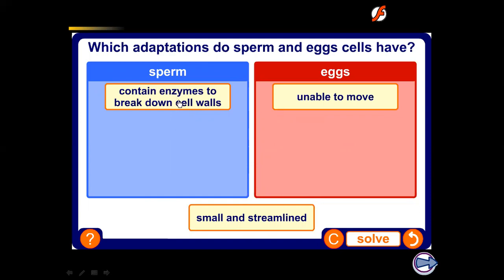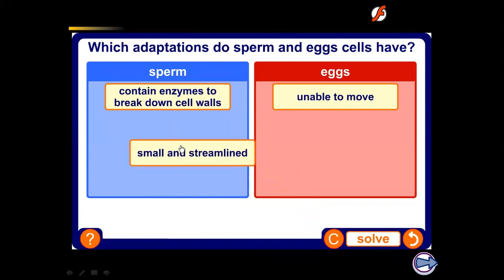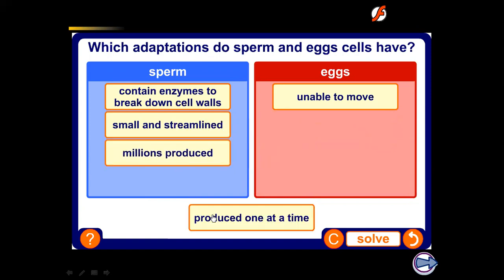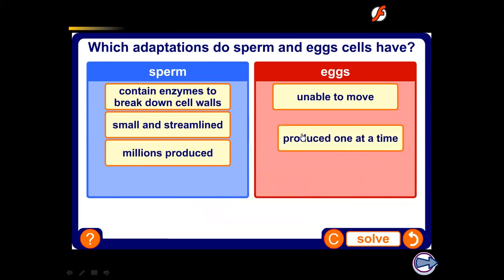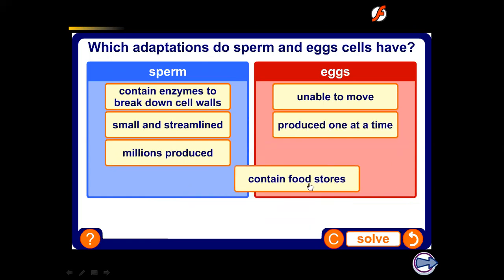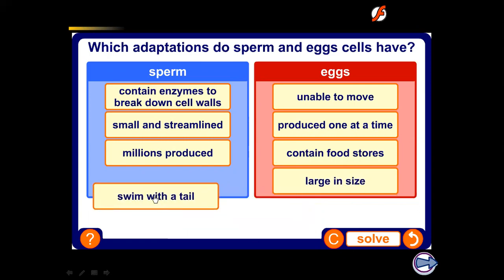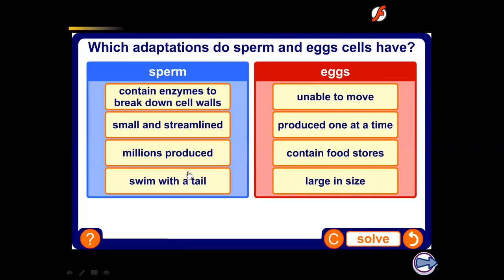Sperm are produced in small size and are streamlined. Millions of sperm cells are produced. Egg cells are produced one at a time and contain stored food within the cytoplasm. The egg is large in size compared to sperm, and sperm have a tail for swimming. So these are the adaptations of sperm and egg cell.